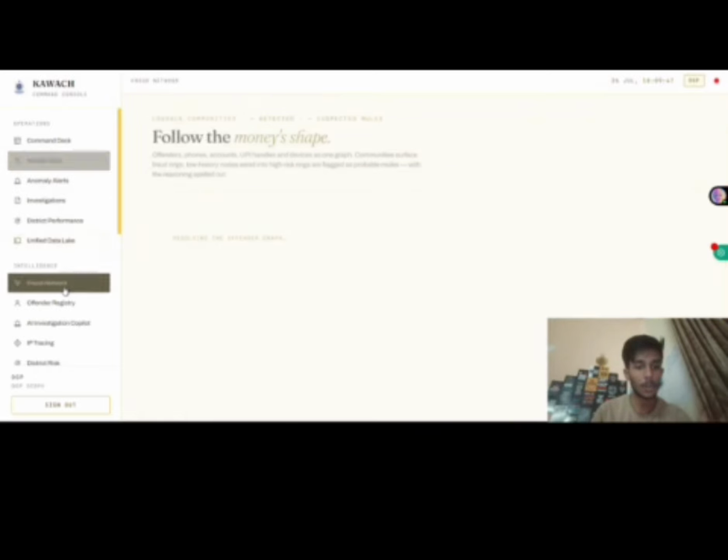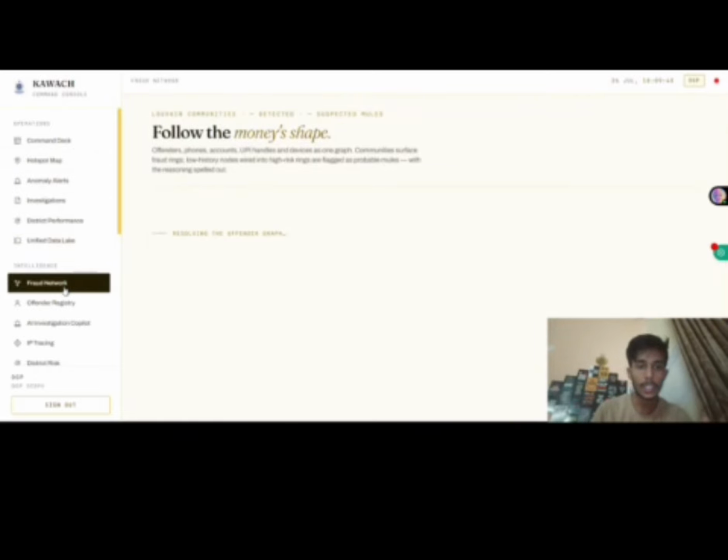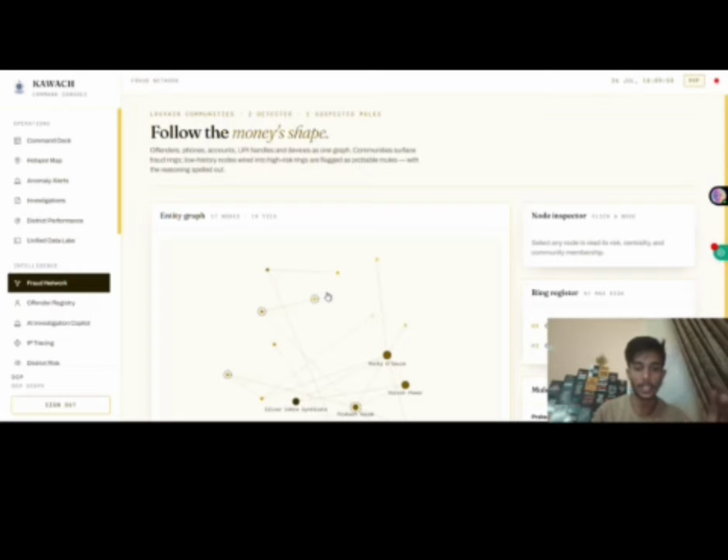Next, if we go to our fraud network, this is a heterogeneous graph engine in which we have linked the offenders' phone numbers, UPI IDs, bank accounts, vehicles, and crime syndicates, and we have used Louvain modularity community detection, which automatically uncovers the hidden criminal rings that are impossible to spot in isolated spreadsheets.